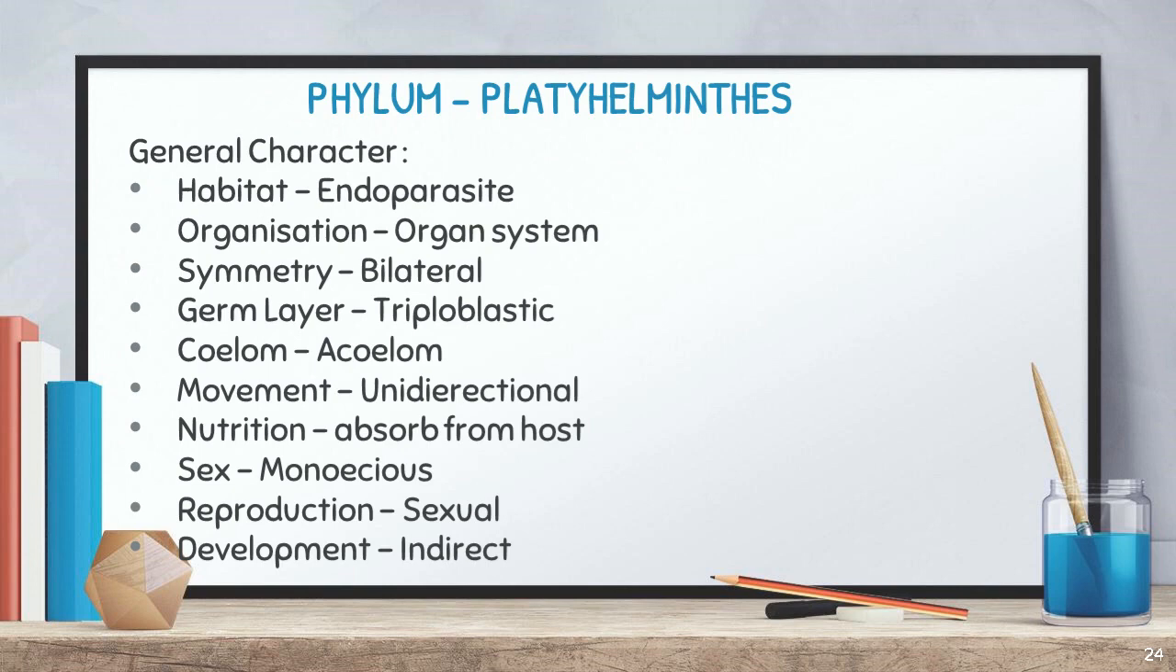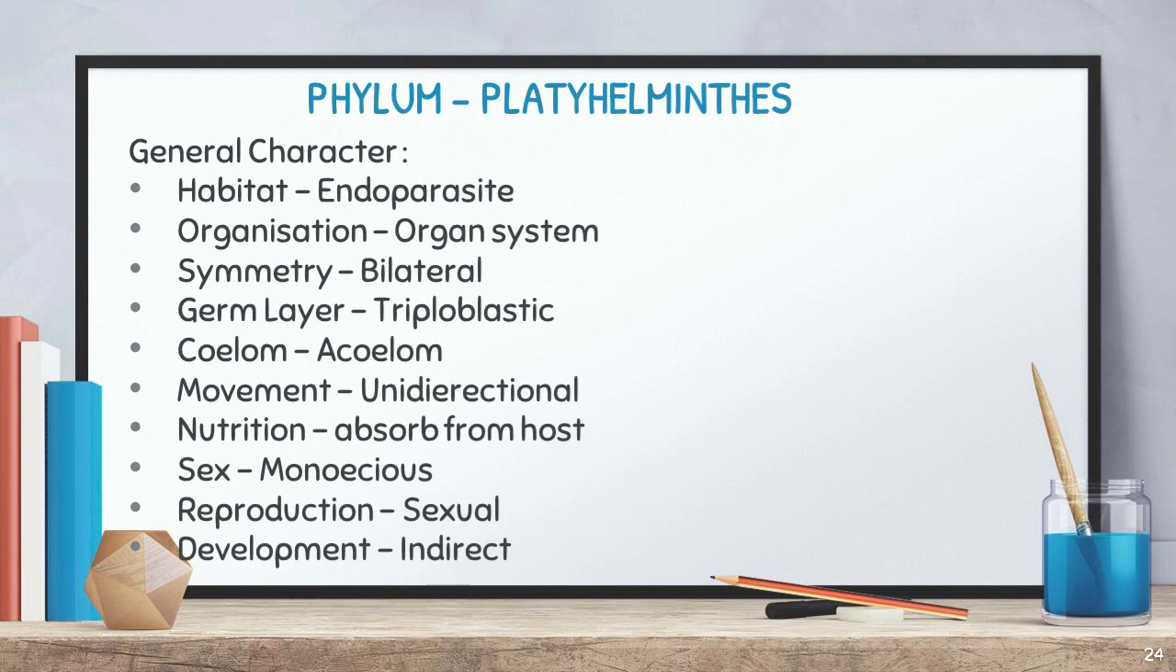Fine. Okay. So for phylum Platyhelminthes, first we can discuss a few general characters, then we can move into the special characters. The habitat, they said, is endoparasite. Endoparasite means it lives inside other organisms, including humans, right? The organization is organ system level, the symmetry is bilateral, and the germ layer is triploblastic, which means it consists of 3 germ layers: ectoderm, endoderm, as well as mesoderm, right? The coelom is acoelomate, there is no coelom. And movement is unidirectional, moving in only one direction.